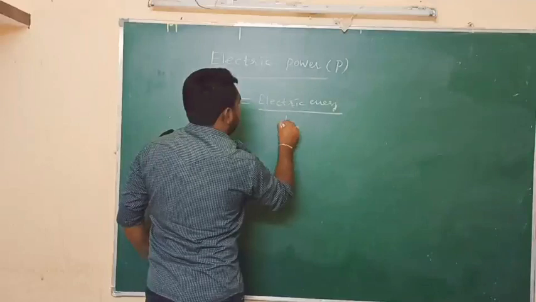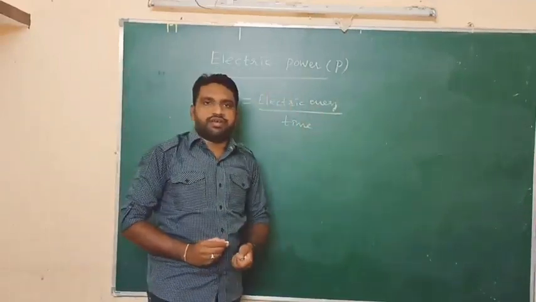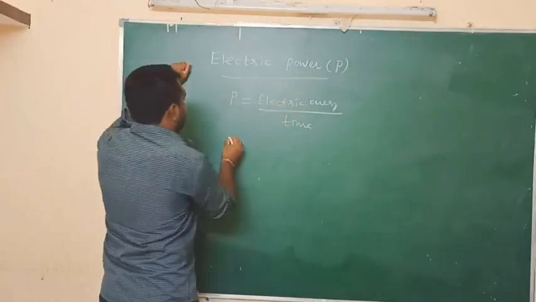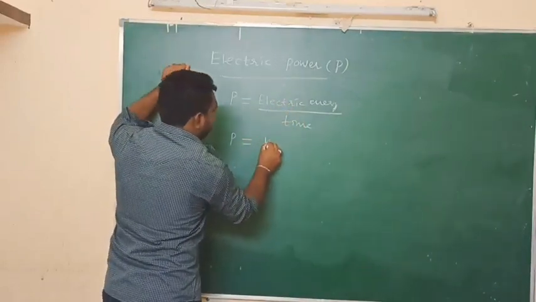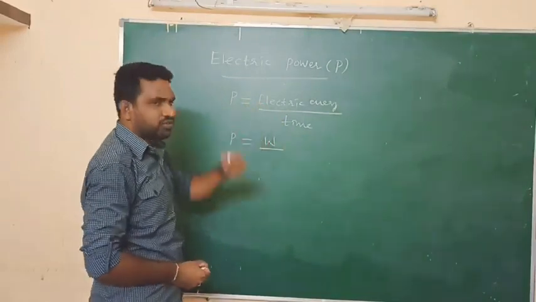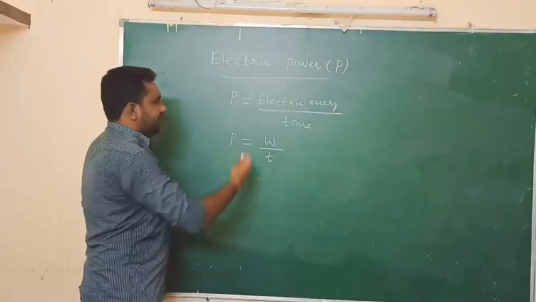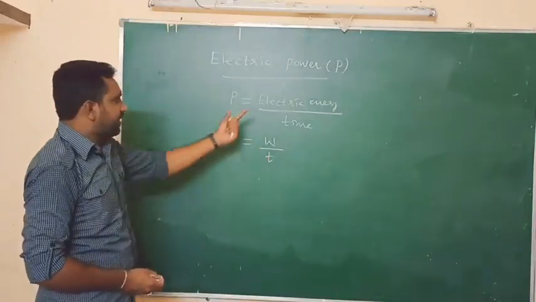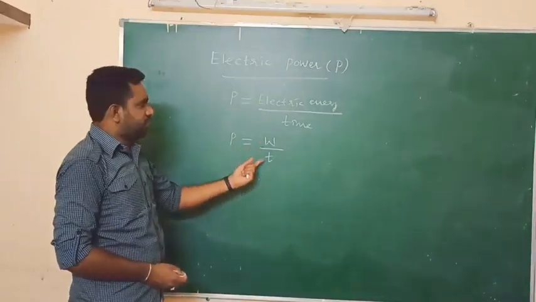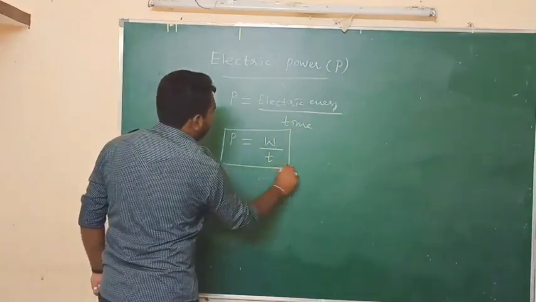Here energy and work are the same, so instead of electric energy we can write work. So power equals work by time. This is the basic principle to find electric power.